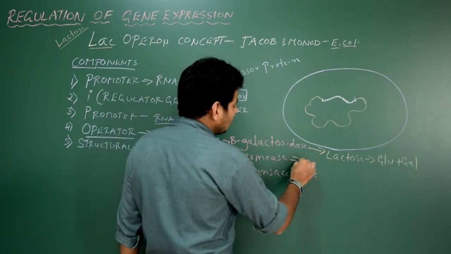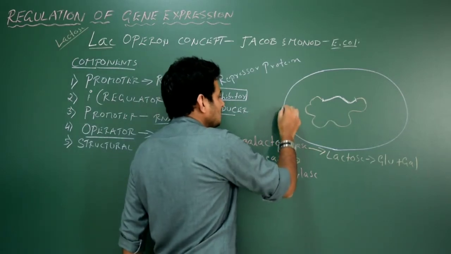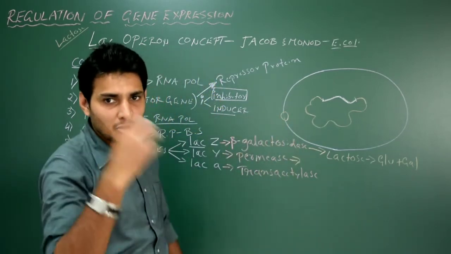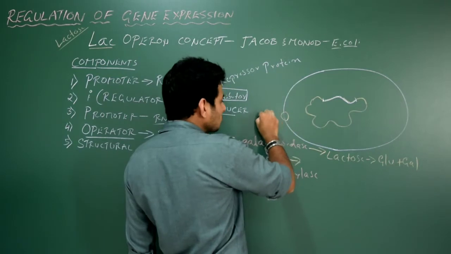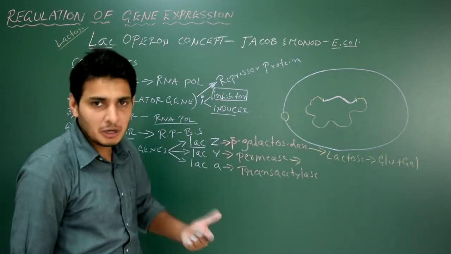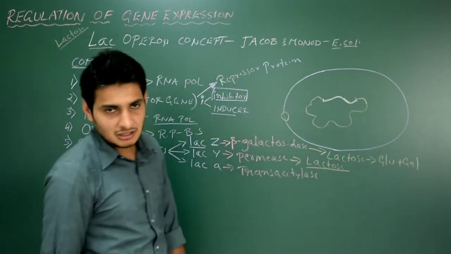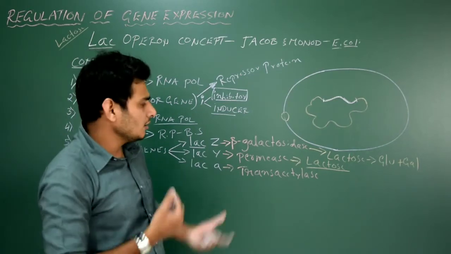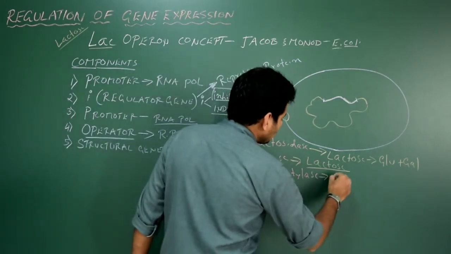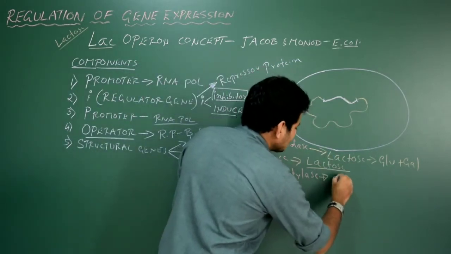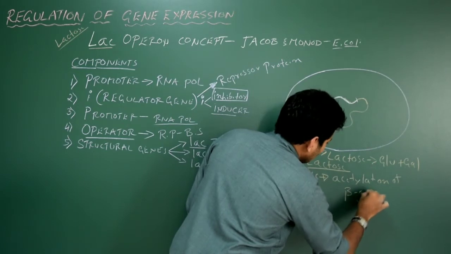Permease acts like a membrane bound transporter. You know that some proteins act as membrane bound proteins. Normally they are bound to the plasma membrane and allow molecules to enter from outside to inside the bacteria. Like that, the permease gives permission for the entry of lactose. So they allow the lactose to enter into the bacterial cell. Permease allows the entry of lactose from outside to inside the bacteria. Trans-acetylase is going to bring acetylation. Right here, acetylation of beta galactoside.